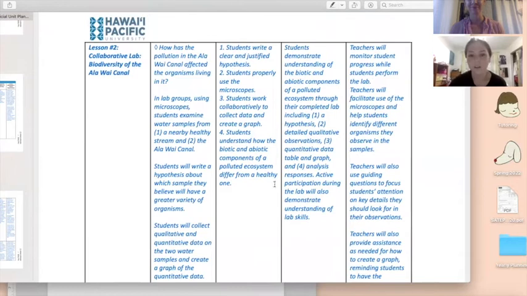The general learner outcomes are here, that students will write a clear and justified hypothesis, that students will properly use the microscopes, that students will work collaboratively to collect data and create the graph, and then that students understand how the biotic and abiotic components of a polluted ecosystem, the Alawai, differ from a healthy one. And students will demonstrate their understanding of this through their completed lab report.